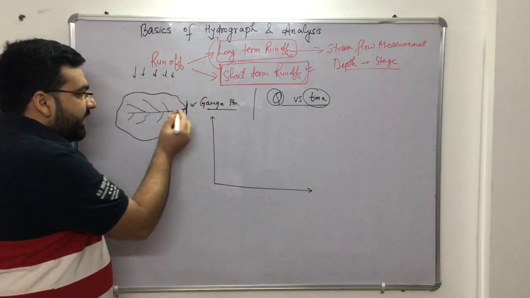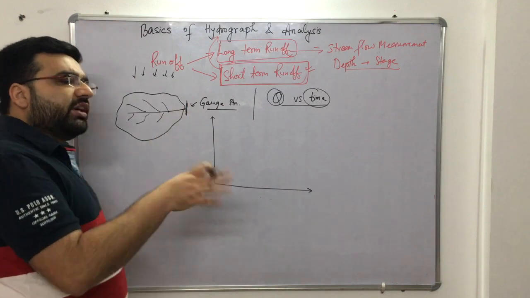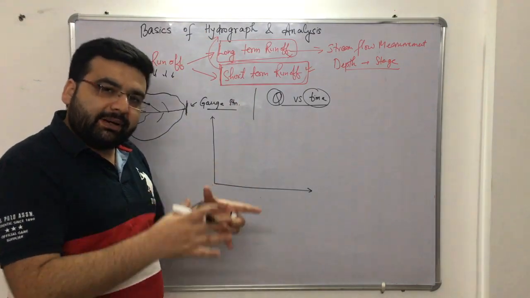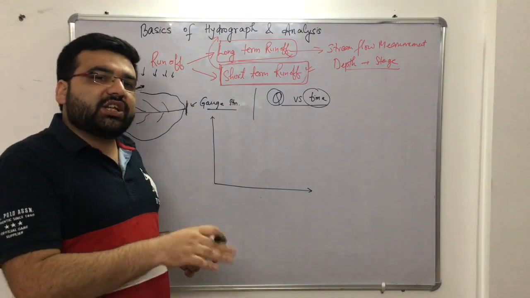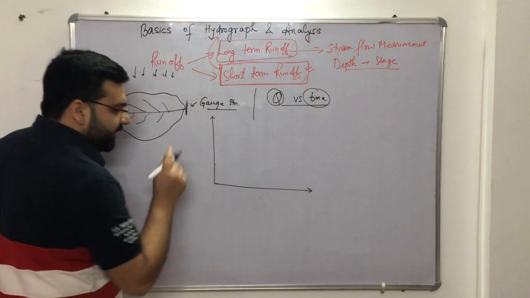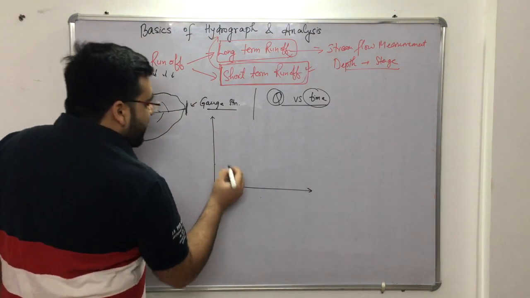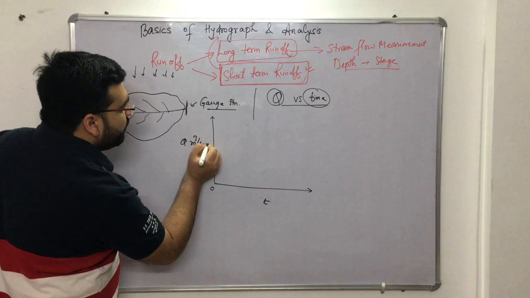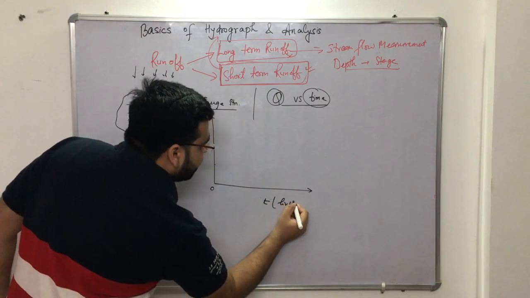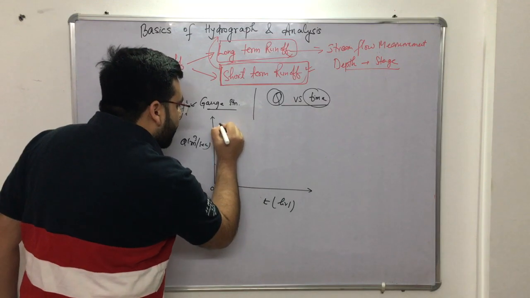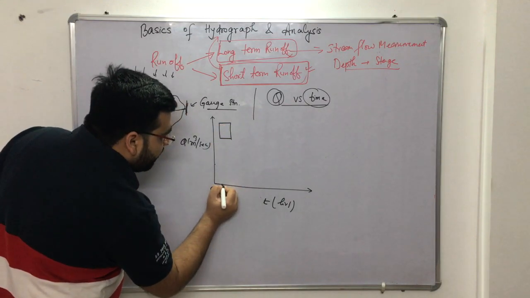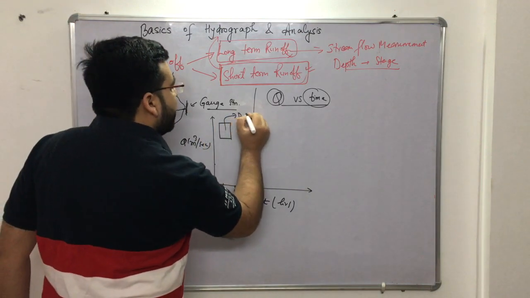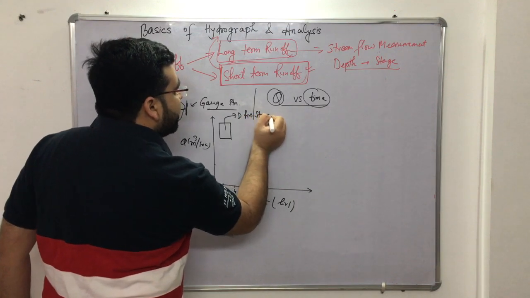Initially, for example, this stream already has some flow. Let us say even without the storm, without the precipitation, there was some discharge in the stream earlier also. Now when this storm has happened, let us say this is time 0, this is your time, and this is your discharge in meter cube per second, and your time is in hours. Now this particular storm has happened between t equals 2 and t equals 4. It is just a 2 hour storm.